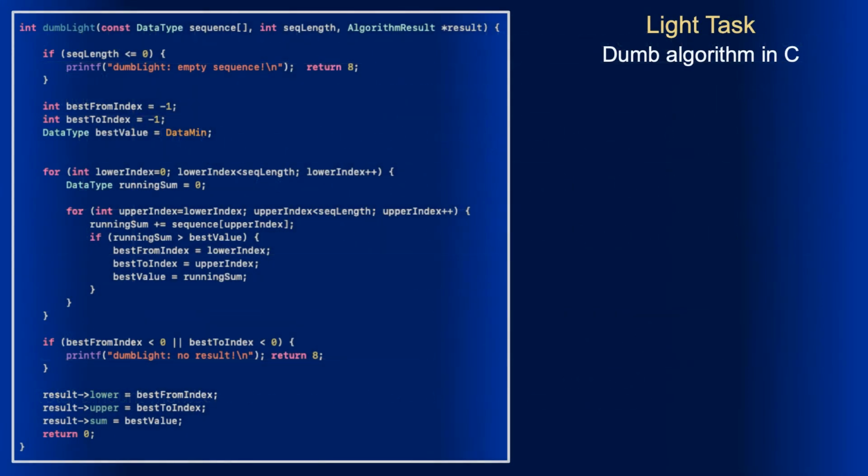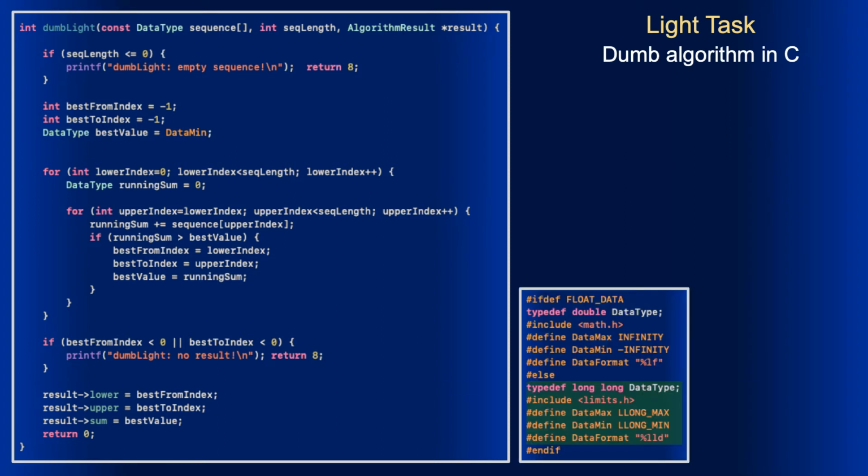And this is my implementation of the DAM algorithm in C for the light task. I prefer to deal with integer data to avoid possible inaccuracy. So by default the code uses long data type, which is guaranteed to be at least 64-bit long according to the C99 specification.